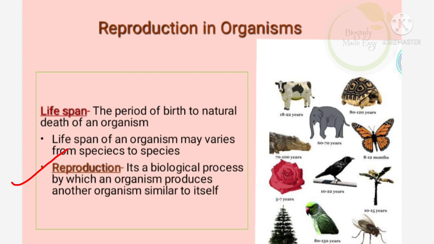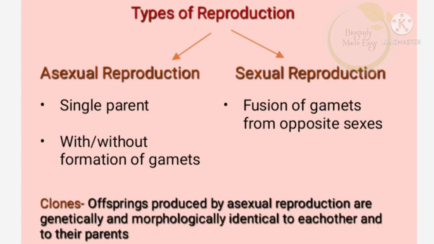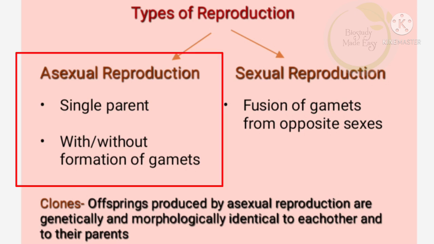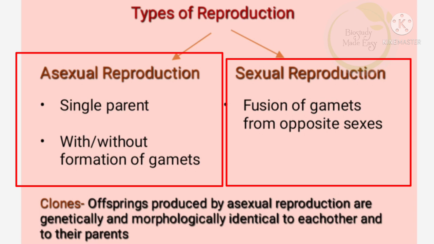Now, reproduction. Reproduction is a biological process by which an organism produces another organism similar to itself. Reproduction is a process wherein the organism gives birth to an organism of the same kind. Now, let us see the types of reproduction. There are two kinds of reproduction: asexual reproduction and sexual reproduction.